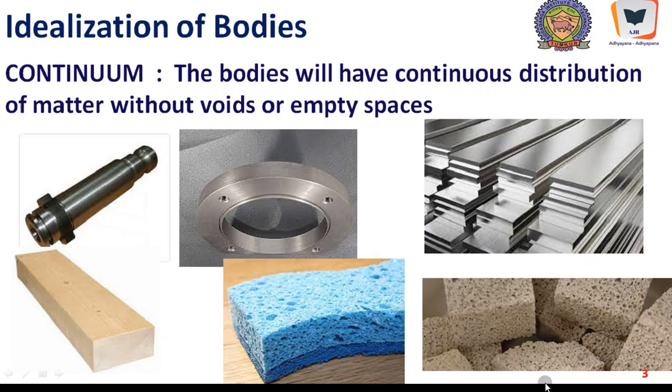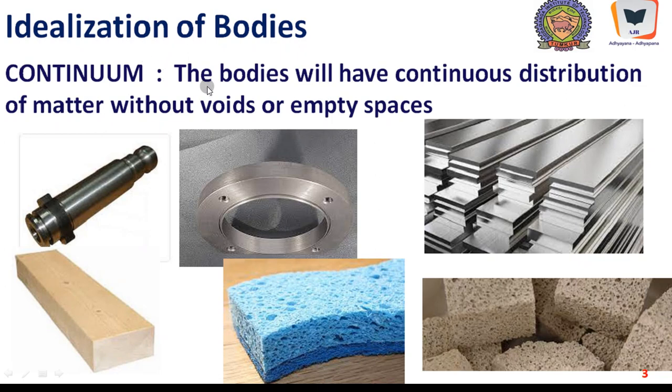For instance, in case of solids like steel or wood, the intramolecular attraction is stronger. However, for all analytical purposes, bodies, whether they are solids or fluids, are always idealized to be in continuum.